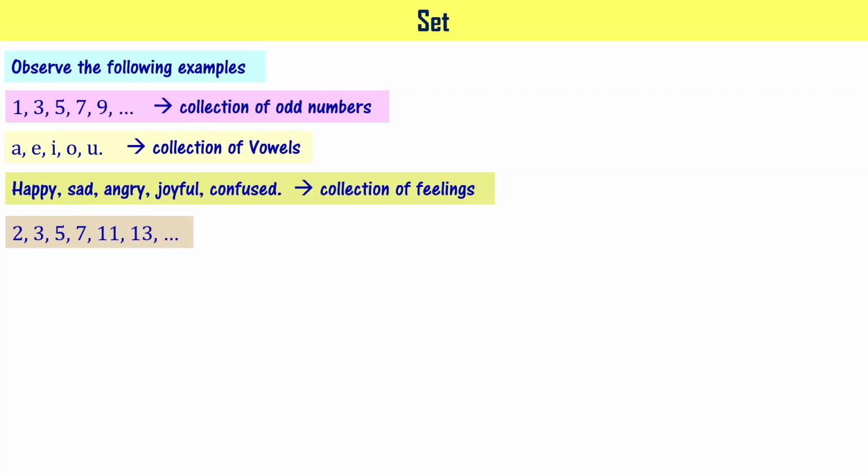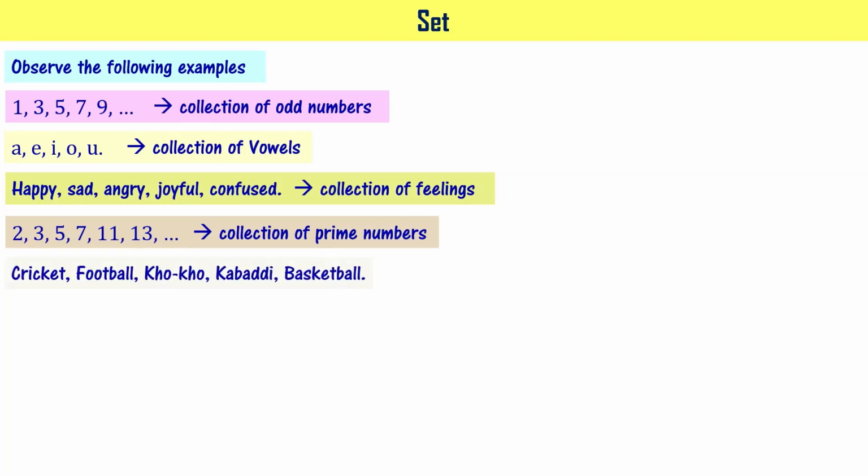2, 3, 5, 7, 11, 13 and so on. What are these numbers? These are prime numbers, right? It means it is a collection of prime numbers, right? Cricket, football, kho-kho, kabaddi, basketball. What are these? These are sports. It means it is a collection of names of sports.